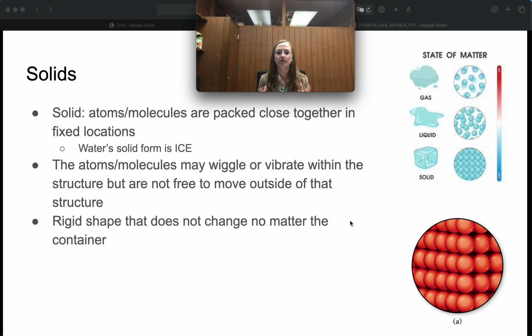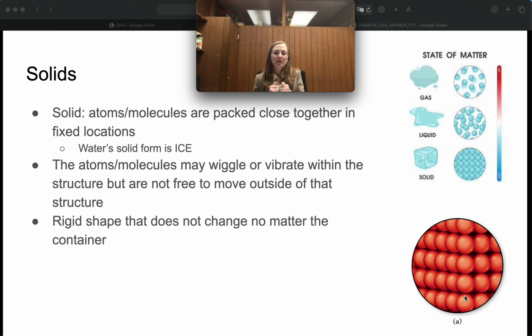Water's solid form we call ice, right? So ice in your drink, that's solid water. The atoms and molecules are closely packed together in fixed locations. You can kind of see in my picture over here labeled A, I have all of these molecules or all of these atoms lined up here. They're in a rigid structure and they stay there.